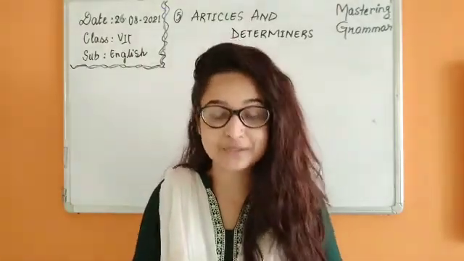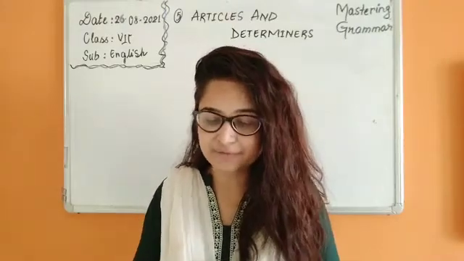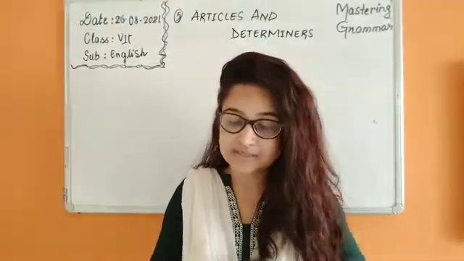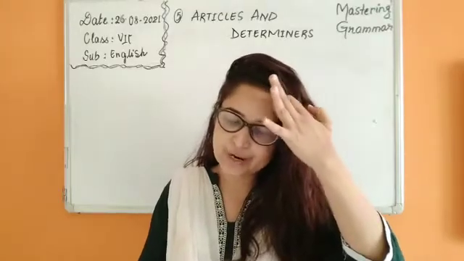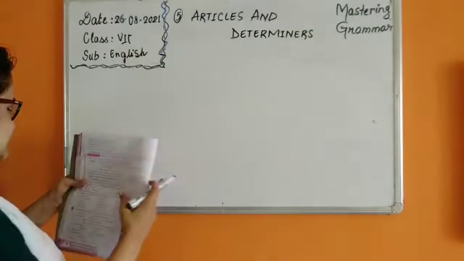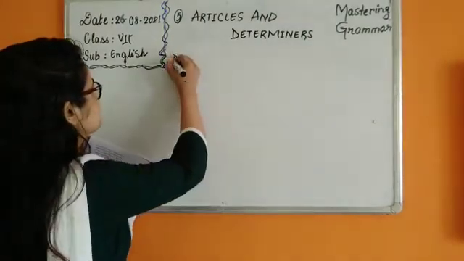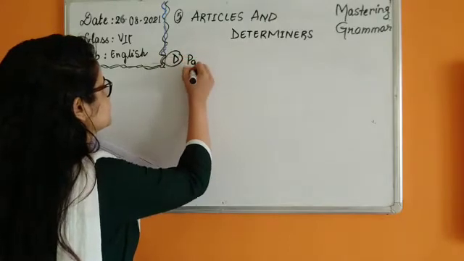Now children, moving to exercise D. Use appropriate articles wherever necessary. Put X or cross wherever they are not required. Okay, I will be writing the answers. Now the first exercise for this day is on page number 44, exercise D. Page 44.